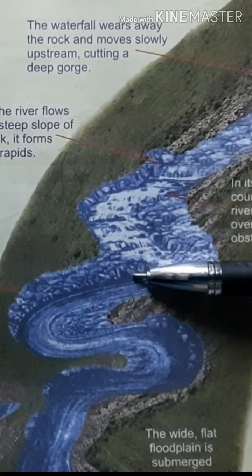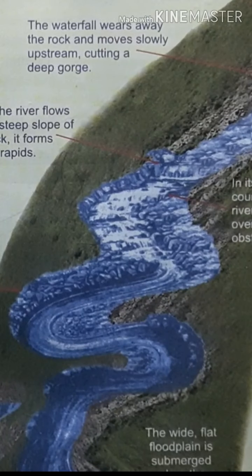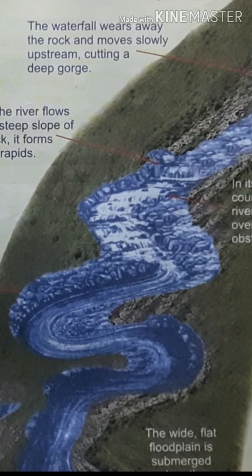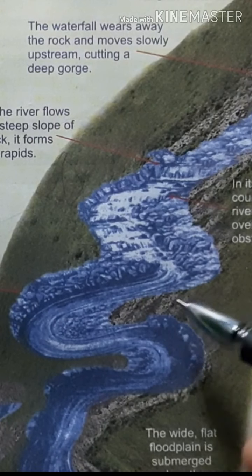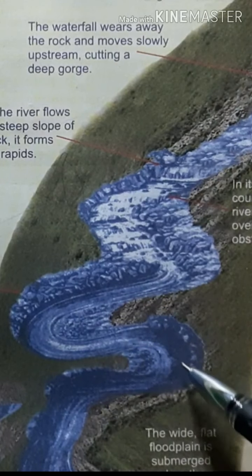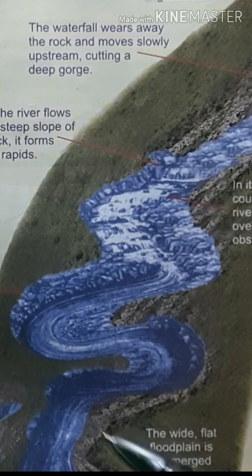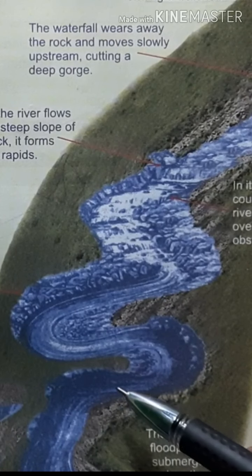So here is this meandering feature. In the first chapter we learned about the course of the river. At that time we learned about the meandering feature of the river. This curved pattern is named as meandering. It is related with the plain terrain through which the river is flowing.